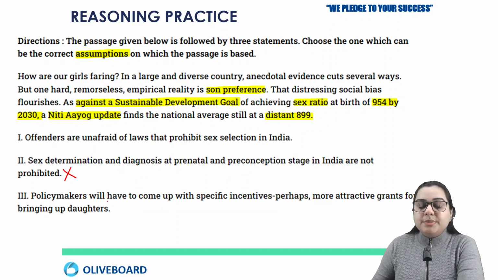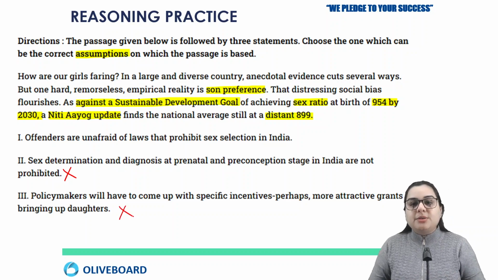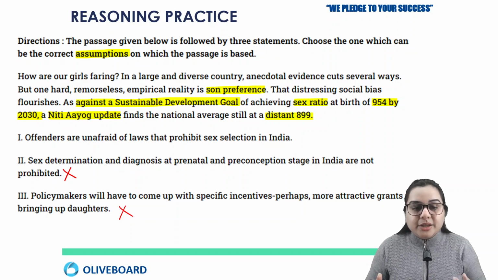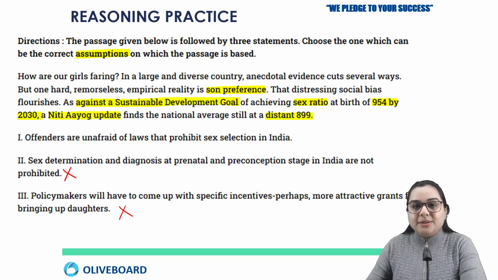Third, we have policy makers will have to come up with specific incentives, perhaps more attractive grants for bringing up daughters. See, for a social cause, we are never going to give any incentive, right? If we are going to give them attractive grants, this is not acceptable for a social cause. Like blood donation, you are not getting paid for blood donation because that is also a social cause. Okay, so this should not be the case. This is not the logical thing.